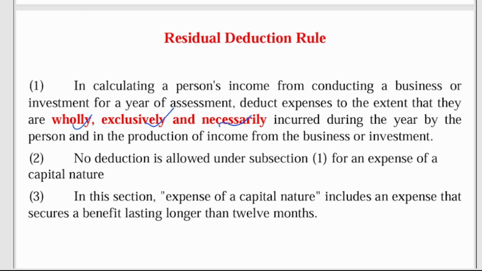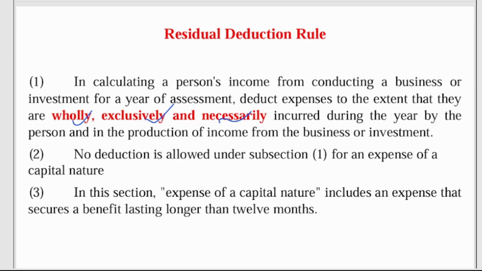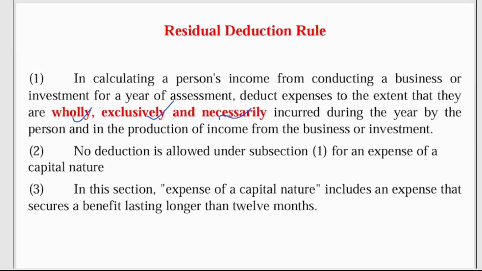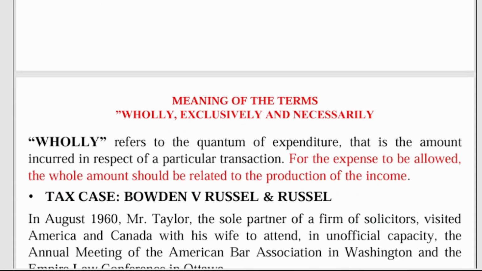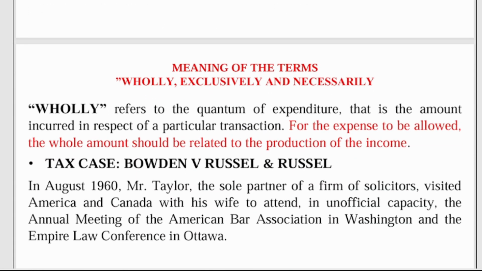Example of an expense that is not classified as necessary is an end of year party, because an end of year party wouldn't affect the production of income from the business or investment. Now, no deduction is allowed under subsection 1 for an expense of a capital nature. Any expense of a capital nature is not added. In this section, an expense of capital nature includes an expense that secures a benefit lasting longer than 12 months, like assets. Now, we spoke about wholly, exclusively, and necessary.